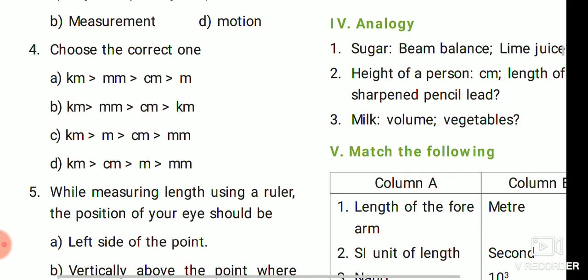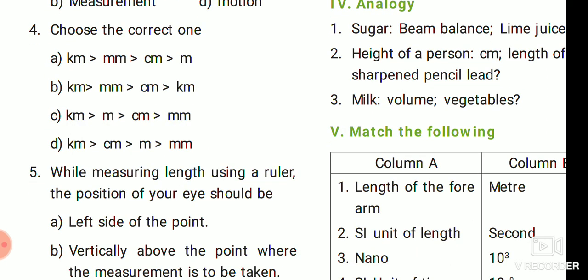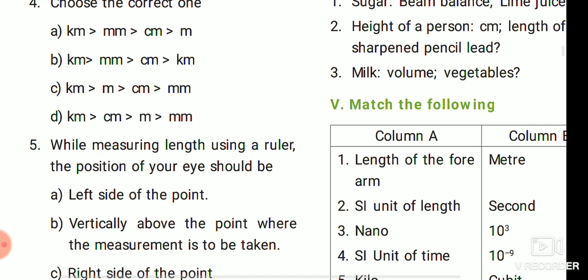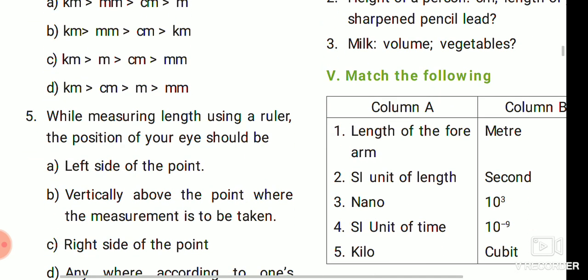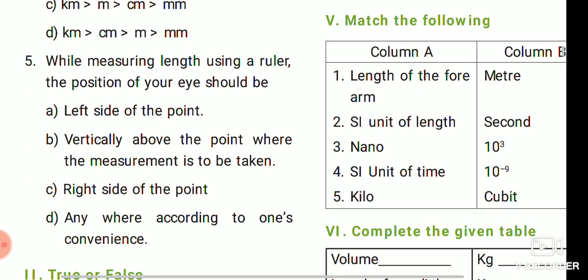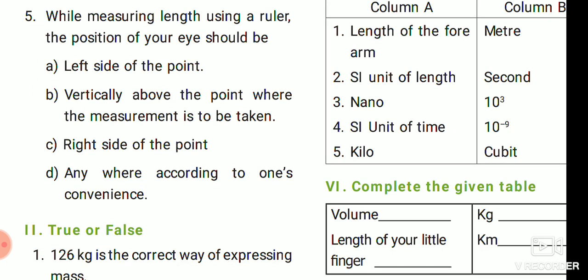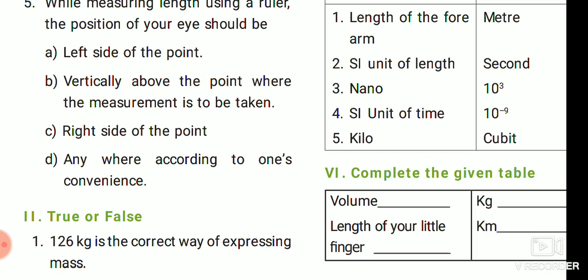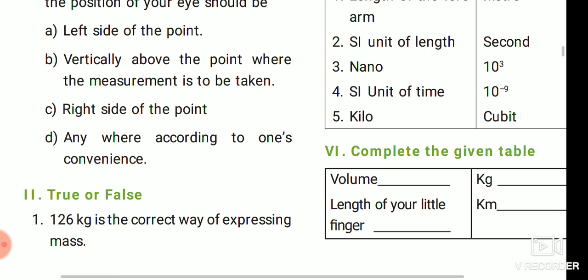Then, quantity that can be measured is called physical quantity. Choose the correct one: kilometer greater than meter, meter greater than centimeter, centimeter greater than millimeter. So the answer is C. C is the correct one. Okay. Then while measuring using a ruler, the position of your eye should be vertically above the point where the measurement is to be taken.